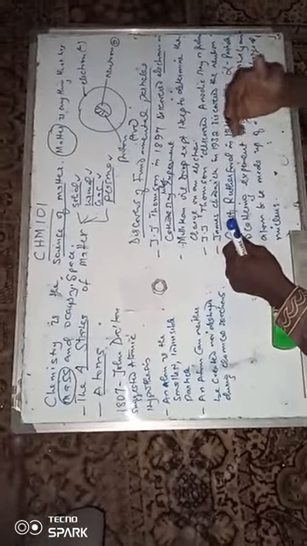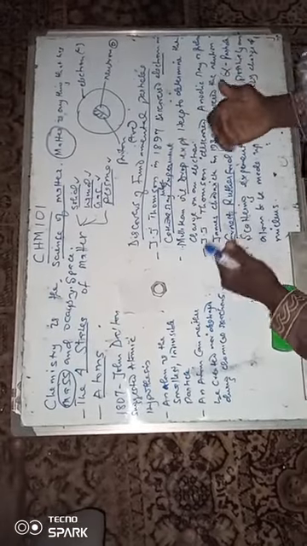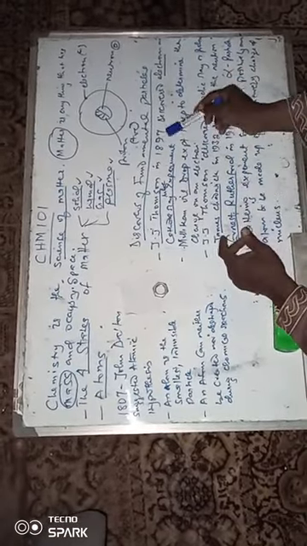He called that ray cathode ray. When you subject this ray to a magnetic field and an electric field, you discover that it is purely electrons. So it can be said that J.J. Thomson in 1897 discovered the electron.